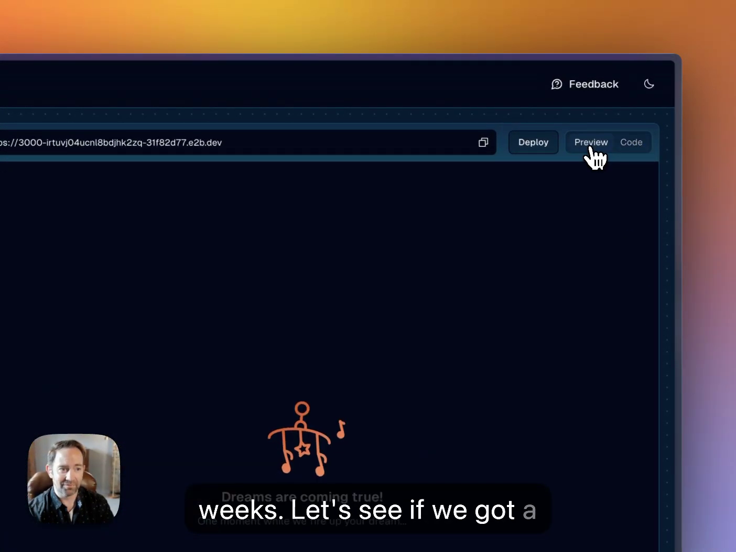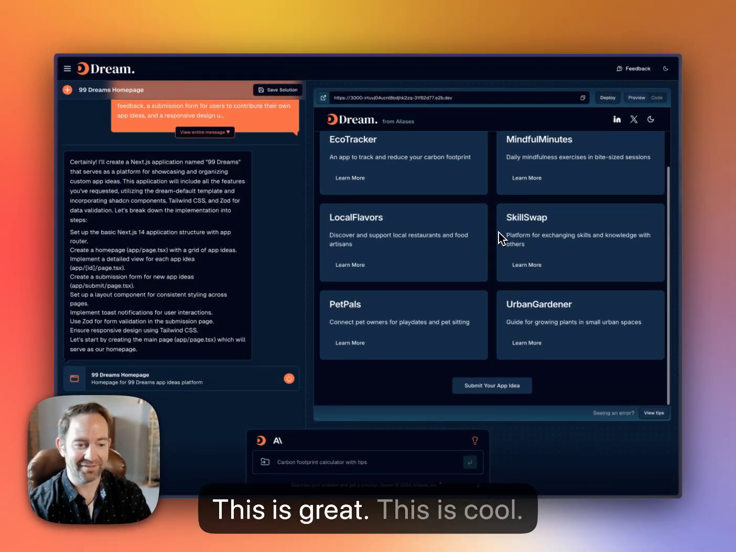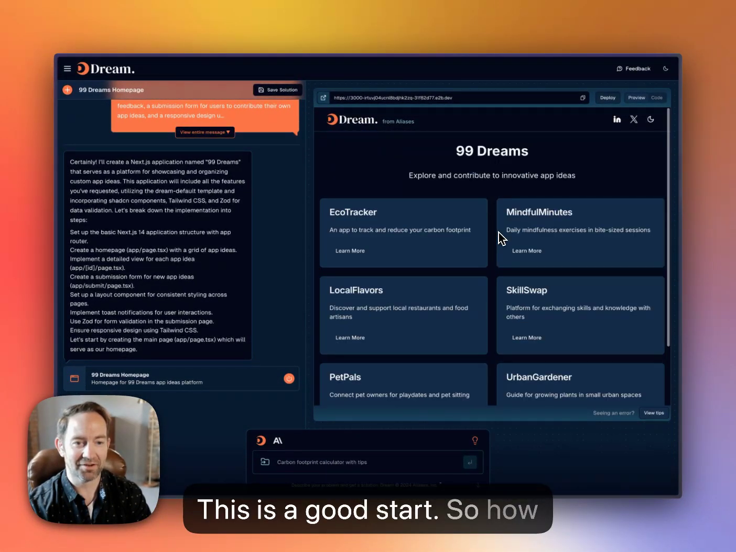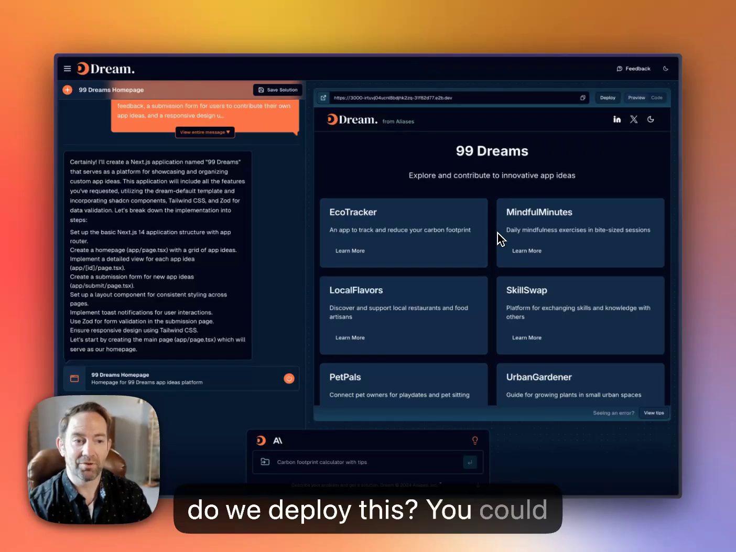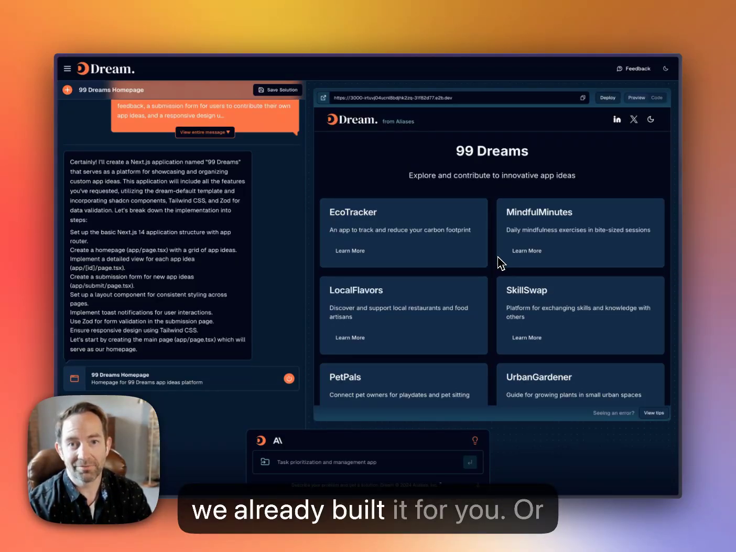Let's see if we got a new dream here. Awesome. This is great. This is cool. This is a good start. So how do we deploy this? You could just use this URL that we give you automatically because we already built it for you.